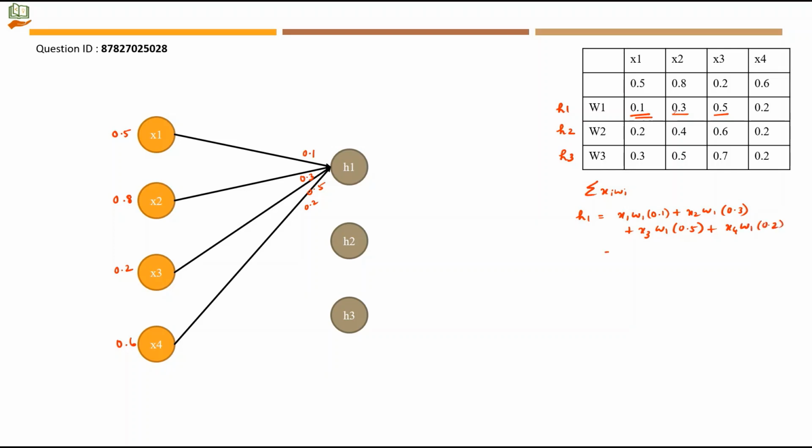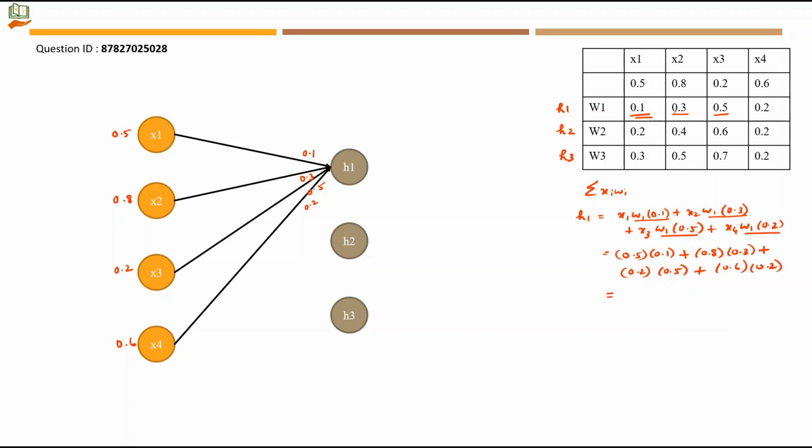So what is x1? 0.5. What is the respective W1 value? It is 0.1. Plus what is X2? It is 0.8. What is the W1 value we are taking here? It is 0.3. Plus what is X3? It is 0.2. What is the W1 value? It is 0.5. Plus what is X4 value? It is 0.6. The respective W1 value will be 0.2.